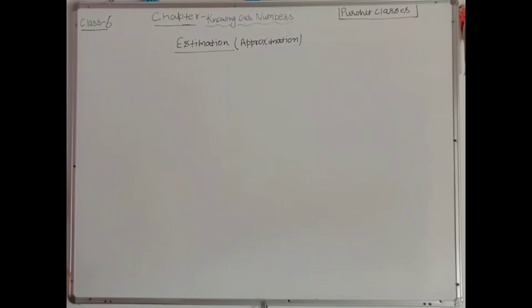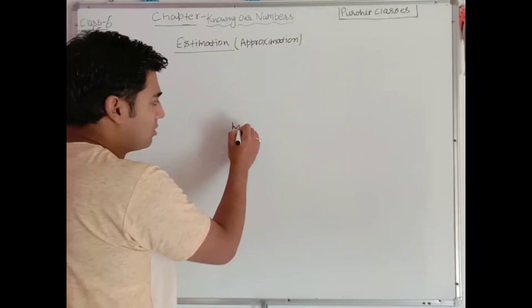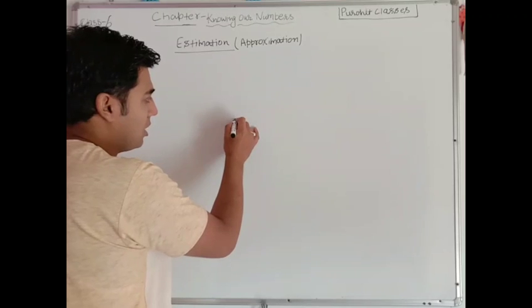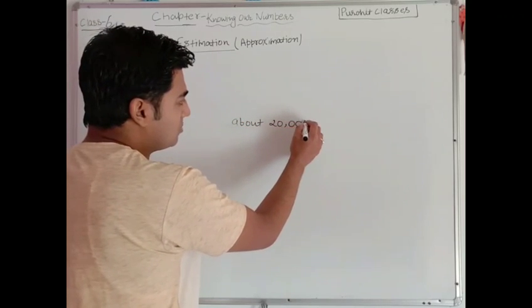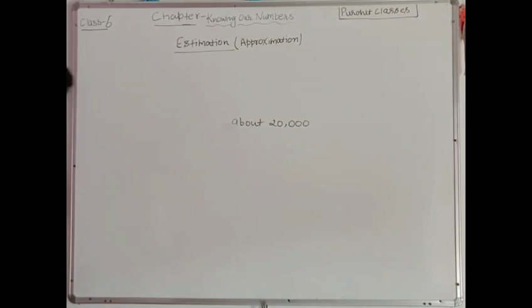One more thing, you must have heard that whenever there is a cricket match, the commentator says that about 20,000 spectators were present in the stadium. So do you think that the commentator has counted all the spectators?